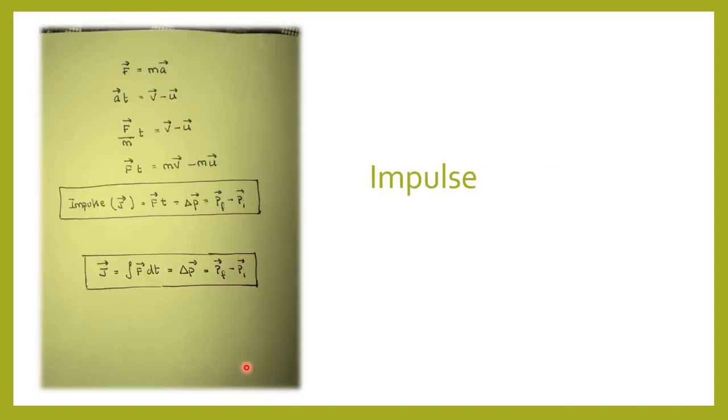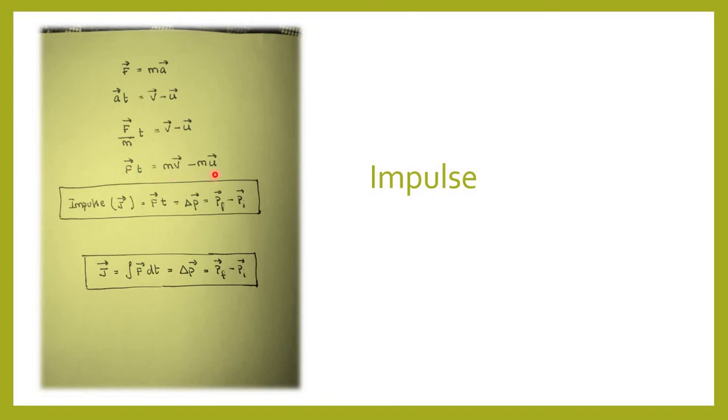Yes? Now we'll move on to the next topic, impulse. Consider a constant force F, which acts for a time t on a body of mass m, thus changing its velocity from u to v. Because the force is constant, the body will travel with constant acceleration a, where F equals ma from Newton's second law. And we all know that at equals v minus u. So from these two equations we get F by m into t equals v minus u.